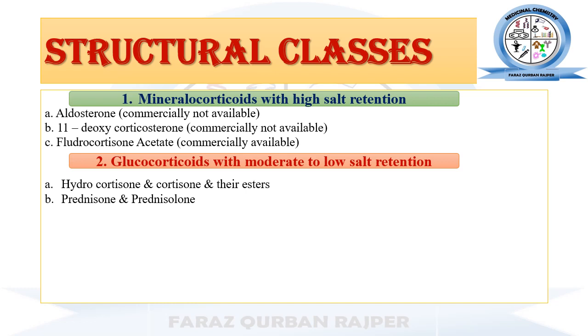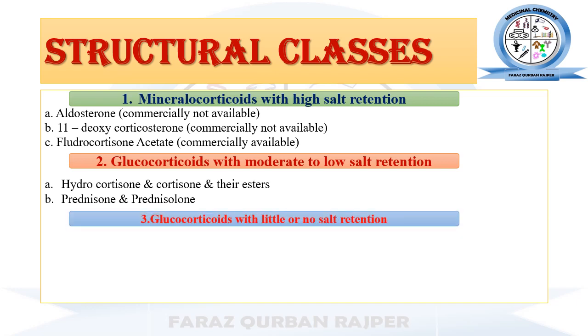The examples are hydrocortisone and cortisone and their esters, but their esters are usually synthetic derivatives. Prednisone and prednisolone are also examples of glucocorticoids which have glucocorticoid activity as well as moderate to low mineralocorticoid activity. Prednisone and prednisolone are also made by structural modification of hydrocortisone and cortisone.